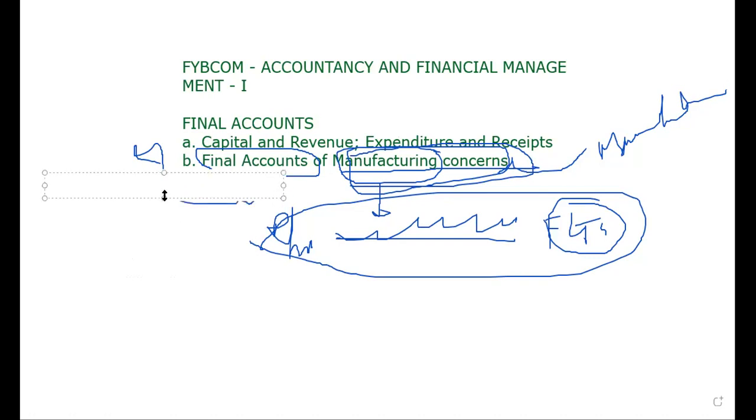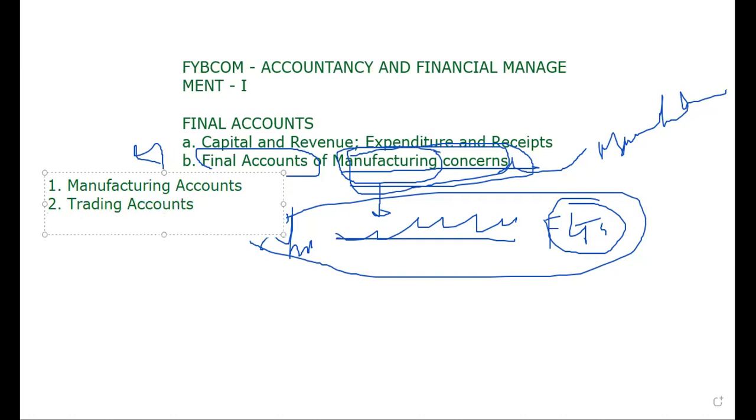First, we are going to prepare the manufacturing account. Second, the trading account. Then the profit and loss account.